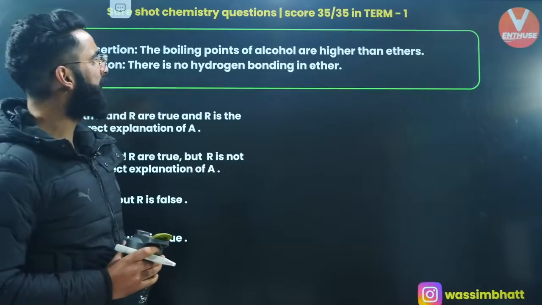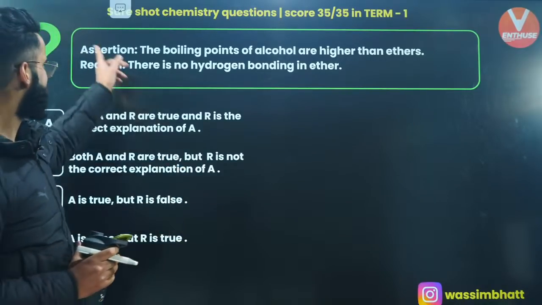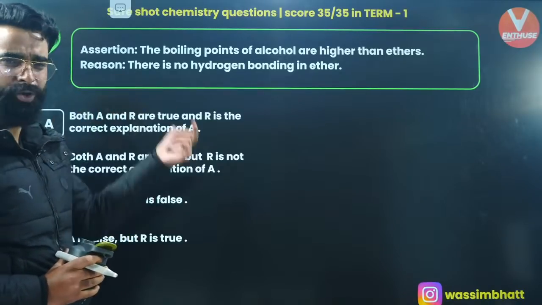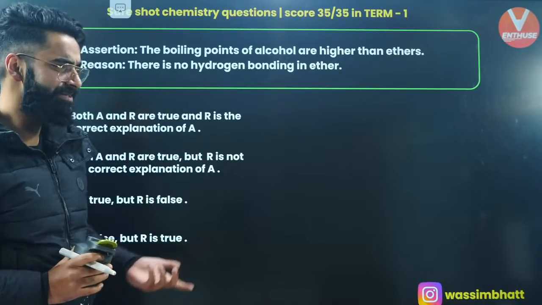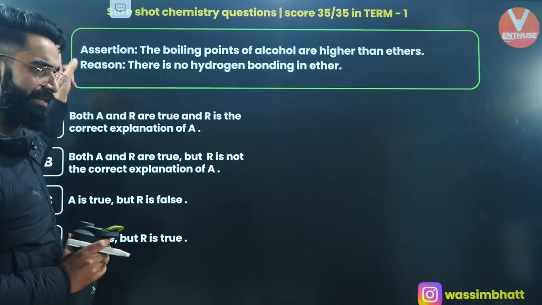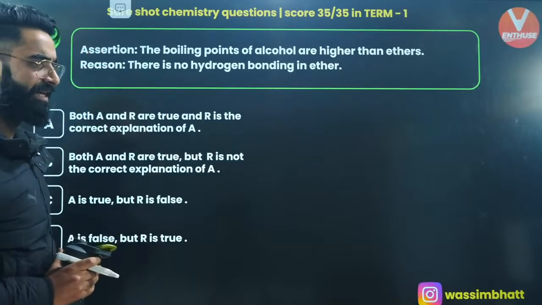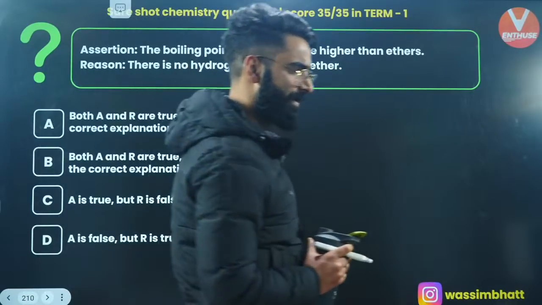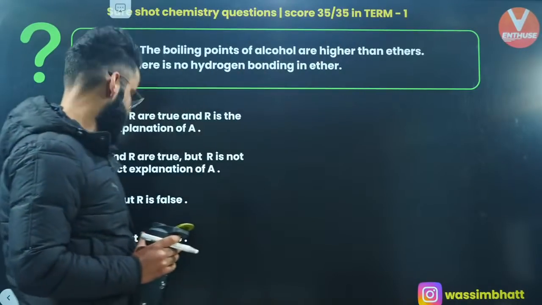The boiling point of alcohol is higher than ether. This is right. Why is that? Because in alcohols, we have got hydrogen bonds. In ethers, there are no hydrogen bonds. A is right. Reason is right. Reason is the correct explanation of the assertion. Right? Yes, people?